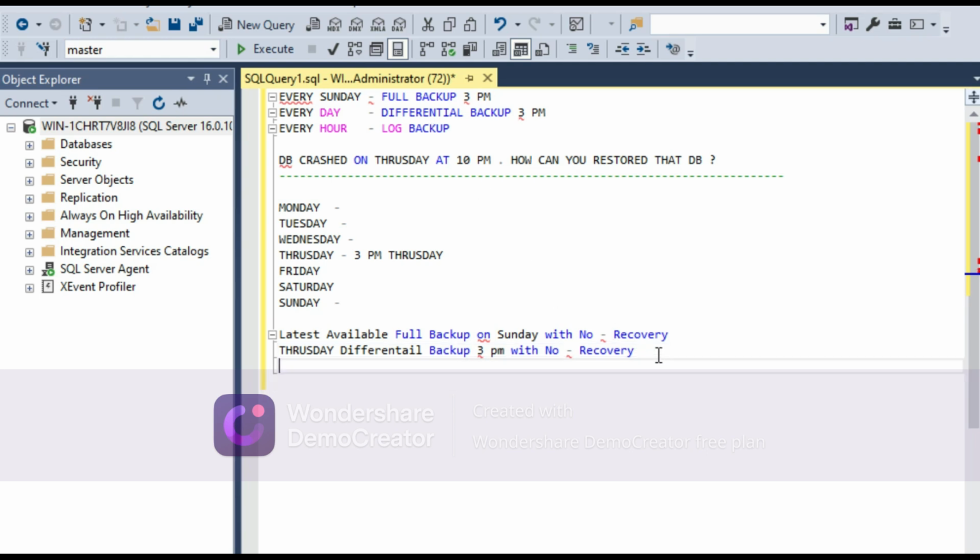To 10 p.m. we have to take the log backup. From 3 now log backup.